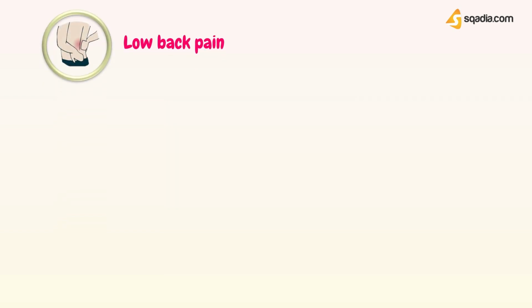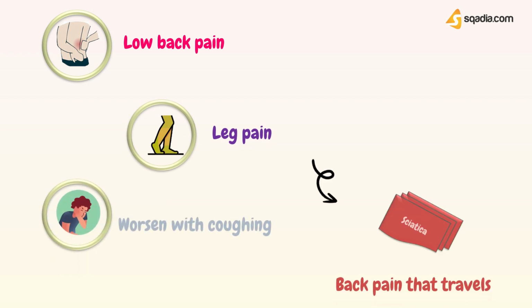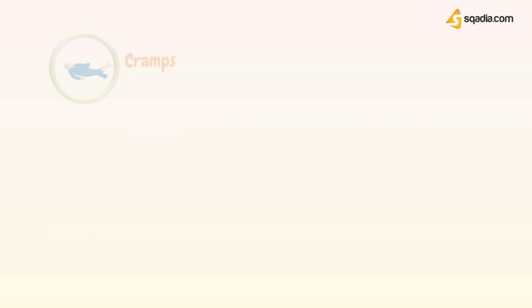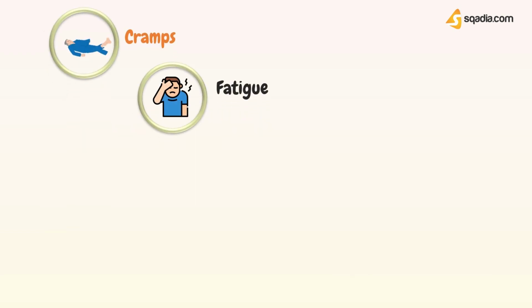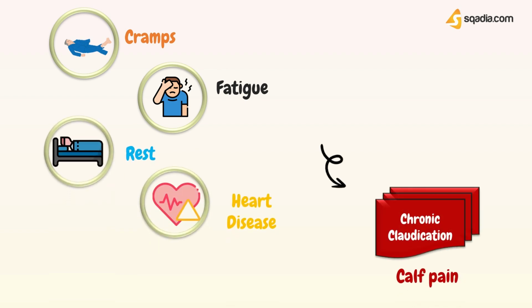So if your patient is having low back pain, leg pain or numbness, and the pain worsens with coughing, then these symptoms might be caused by sciatica, which is back pain that travels along a nerve into the buttocks, legs, and hips. But what if your patient is having cramps, fatigue with exercise, pain relieved by rest, and associated heart disease? Then these symptoms might be caused by chronic claudication, which is calf pain caused by an inadequate blood supply.